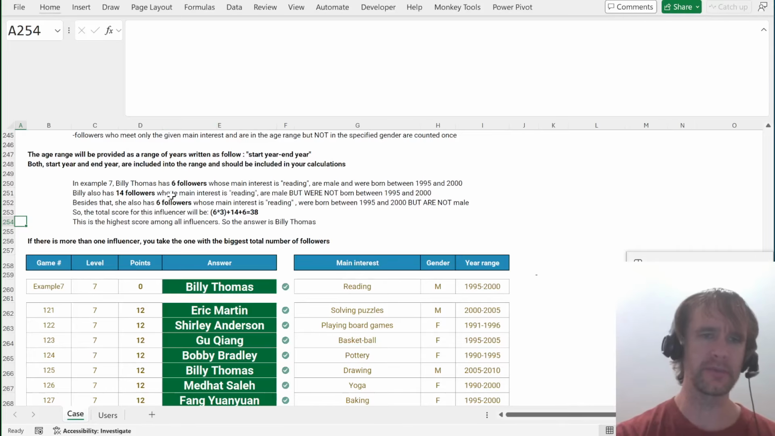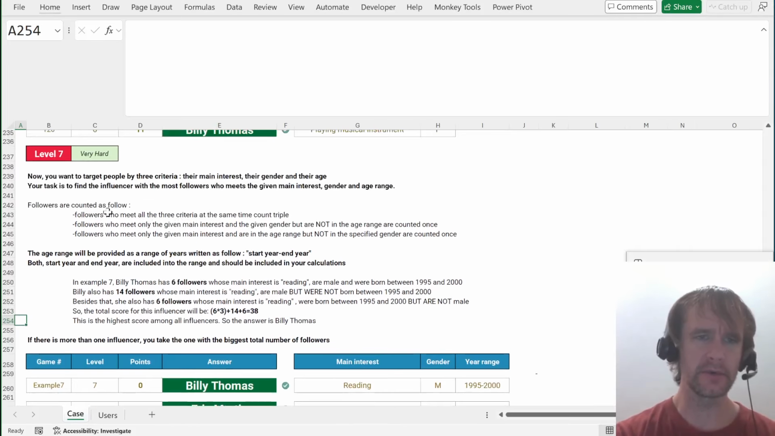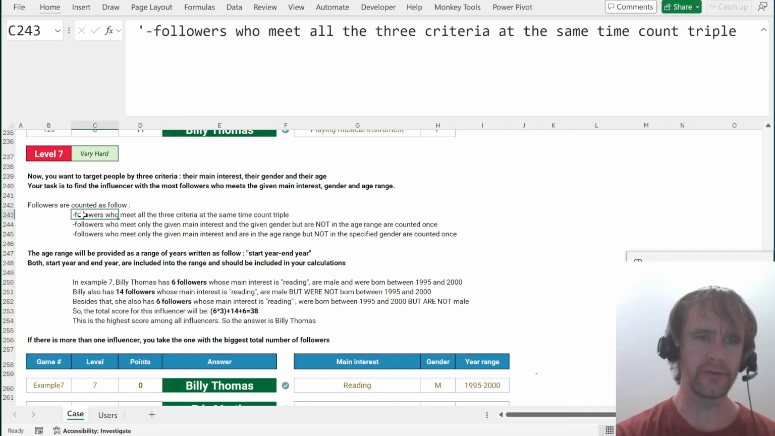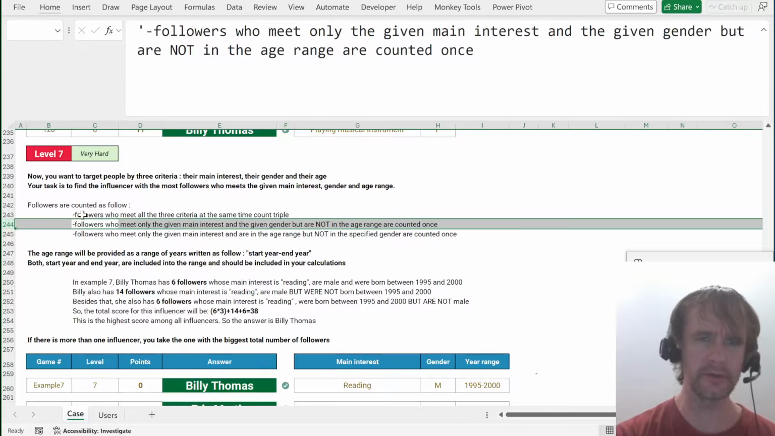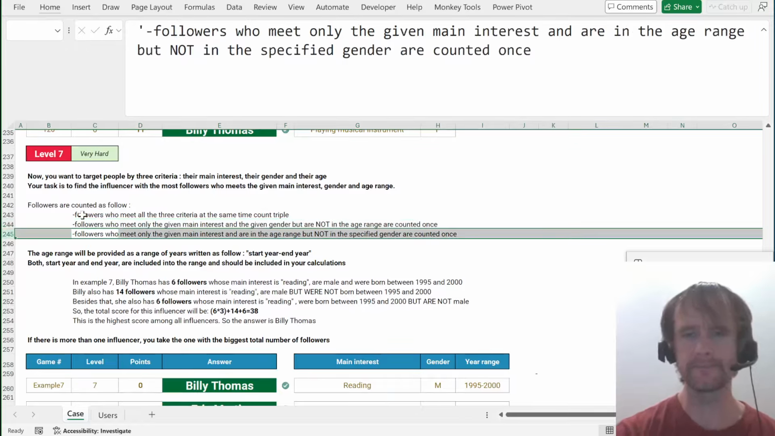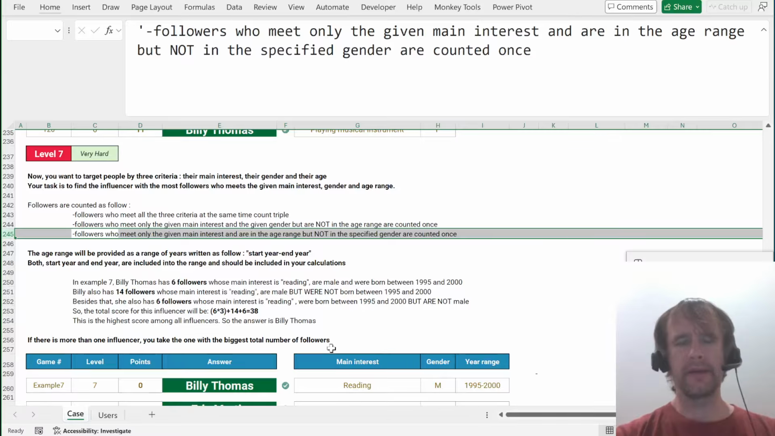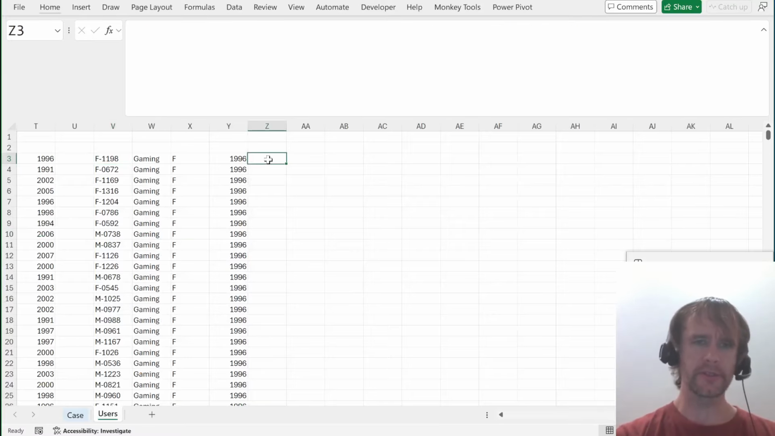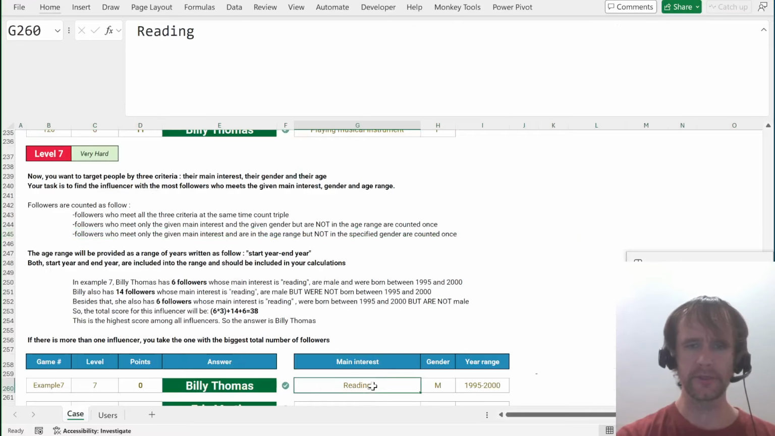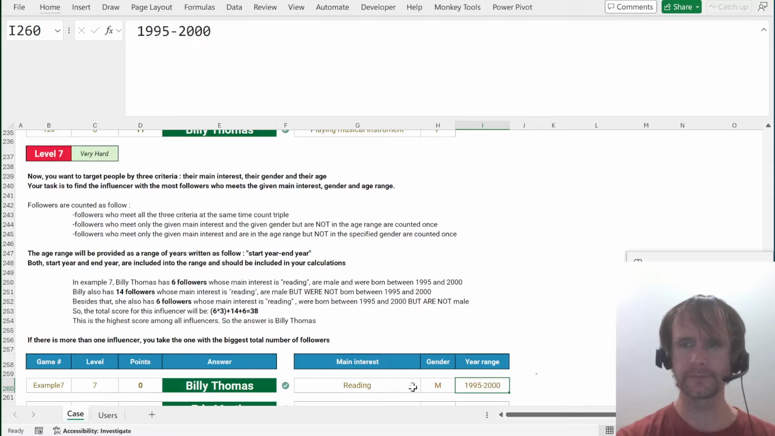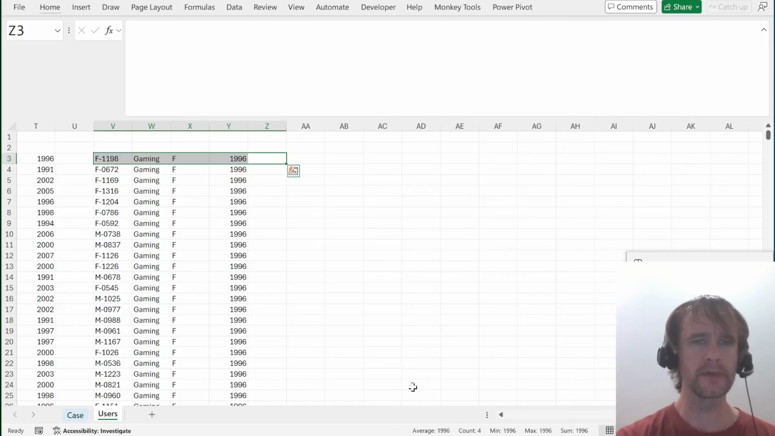So if I look, for example, at this last level, where it says I'm interested in followers who meet all the 3 criteria at the same time, count triple, followers who meet only the main, and so on. Now I can figure out a score for each person. If they tick all these 3 boxes, then they're worth 3 points. And if they tick this and one or other of these, then they're worth 1 point. And otherwise they're worth 0 points.